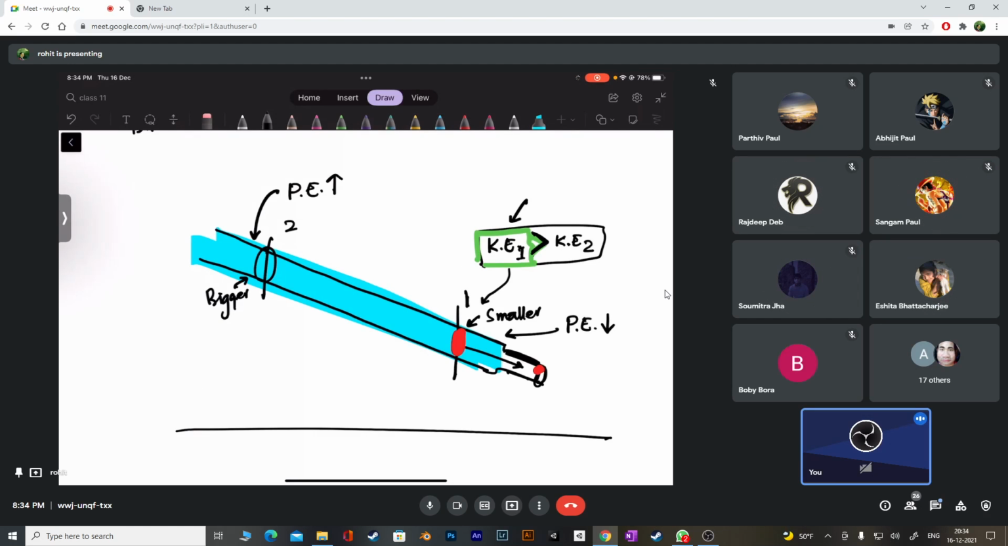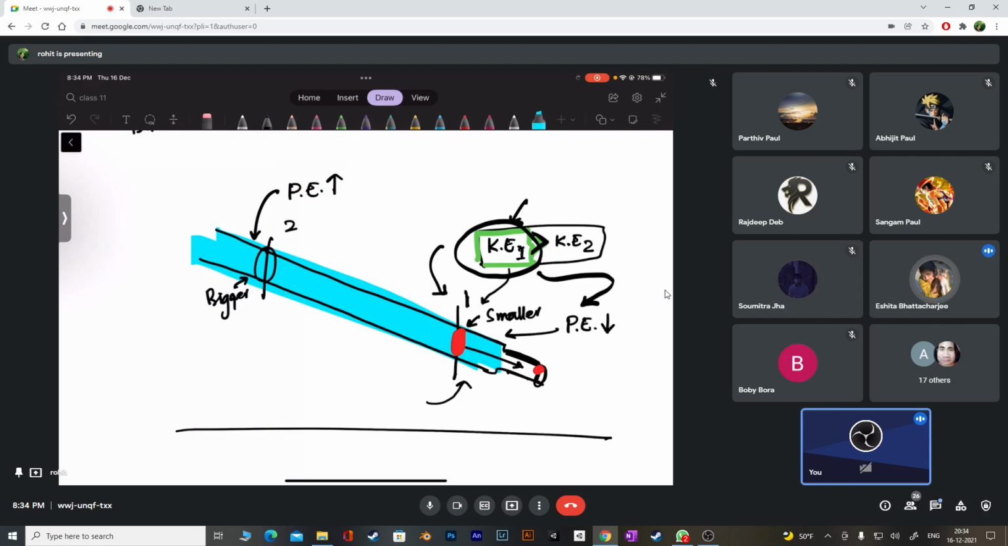Pressure energy I don't want to bring right now. Let's just talk about kinetic and potential. It happens with pressure also, but let's understand this one. If we have a region where the kinetic energy is large, in that region, what can happen? The potential energy may be small.